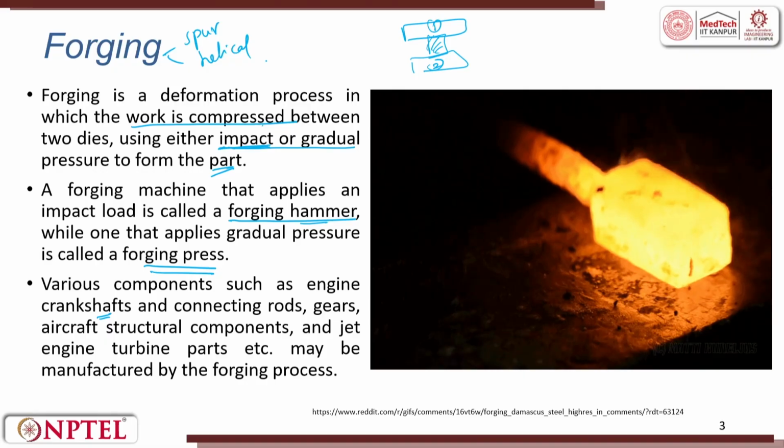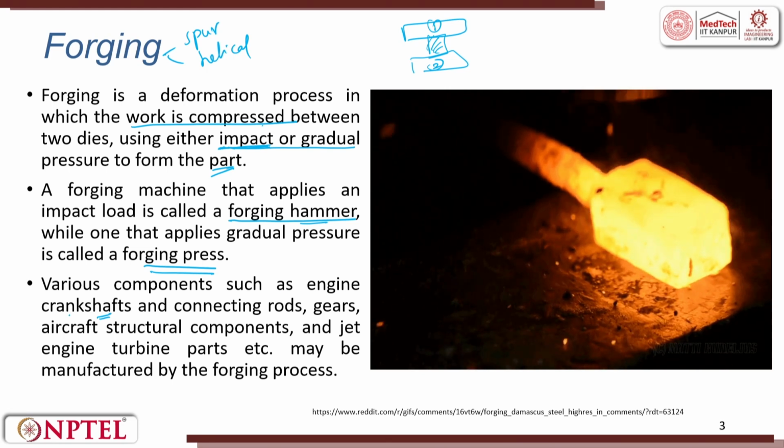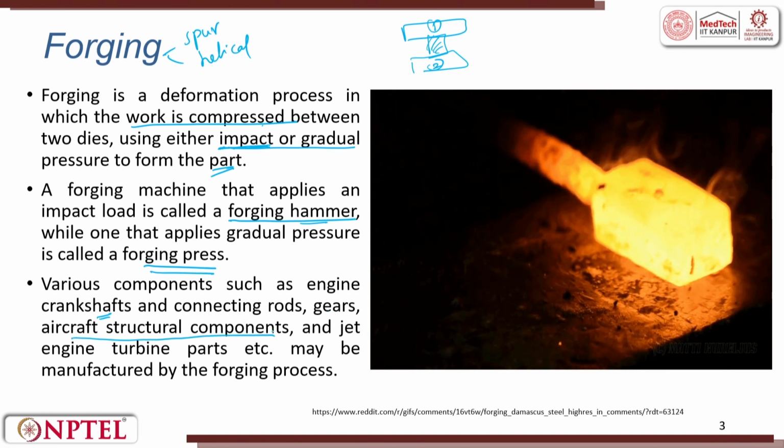Beautiful output you get. The consistency and reliability are extremely phenomenal. Otherwise, we used to do it by machining earlier, but now we do it by forging. The production rate is very high. So, various components such as engine, crankshaft, connecting rod, gears, aircraft structural components, jet engine and turbine parts are all made